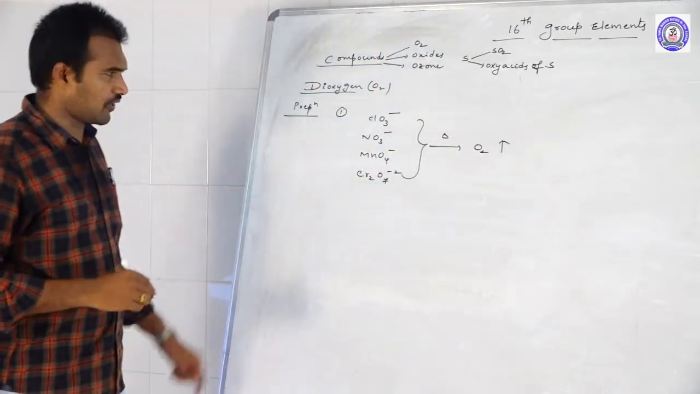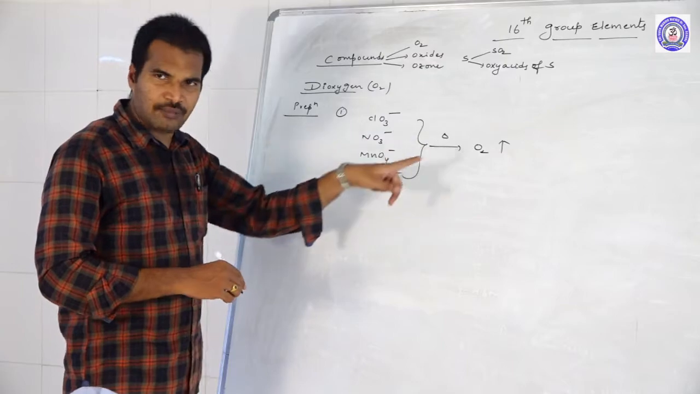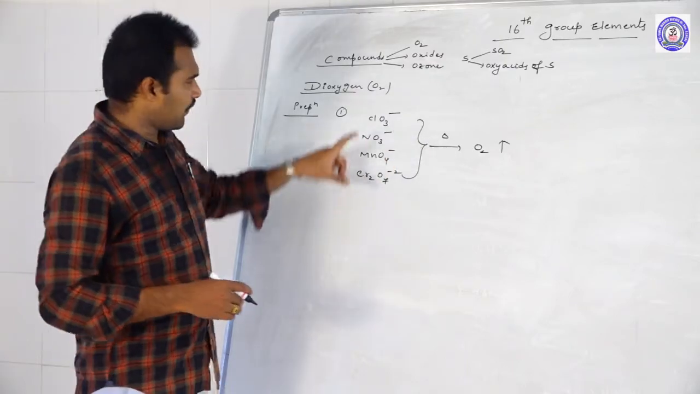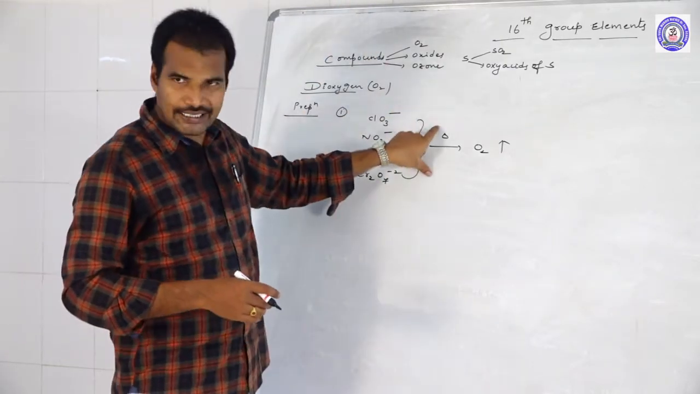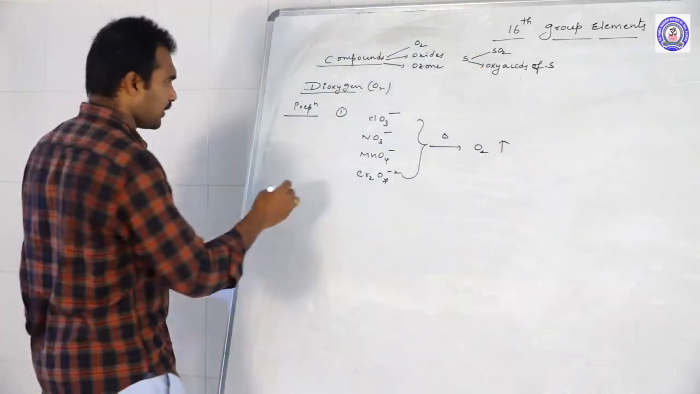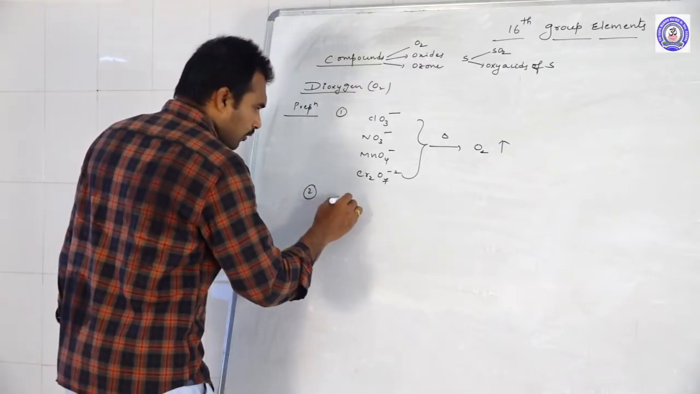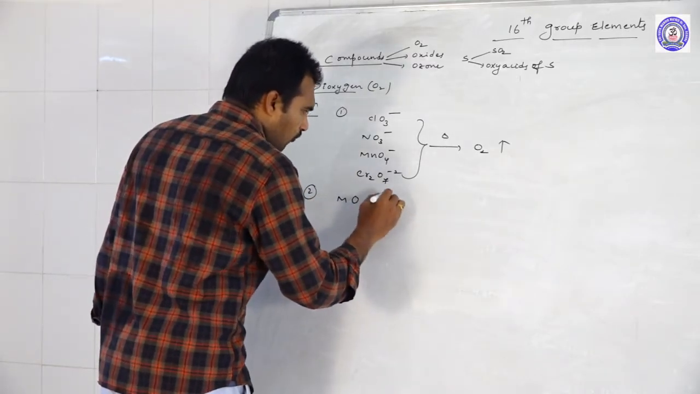That's the first simple trick. For example, potassium chlorate, potassium nitrate, potassium permanganate, potassium dichromate. When these salts on heating thermally decompose, they produce oxygen gas. Simple, easy trick. And the second one, we can prepare by thermal decomposition of metal oxide.